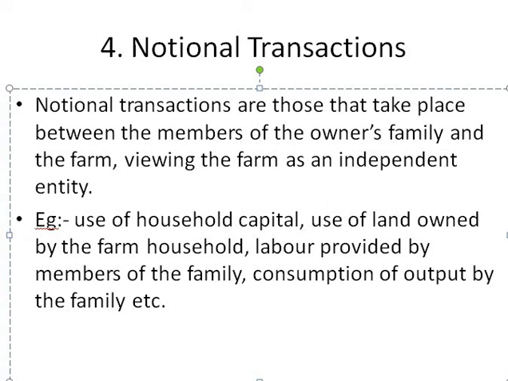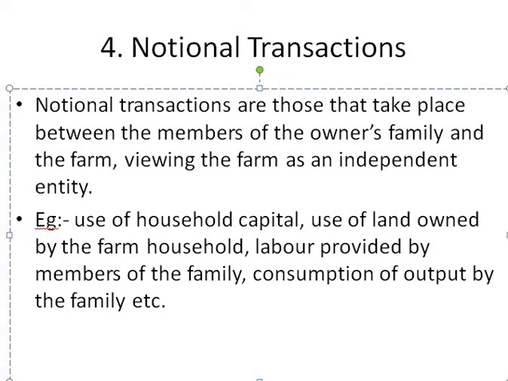Now here the farmer is viewing the farm as an independent entity. The farmer considers the farm as an independent entity, and whatever is cultivated on the land is consumed by the farmer. He uses his own household capital for cultivation, and provides his own family members as the labor force.